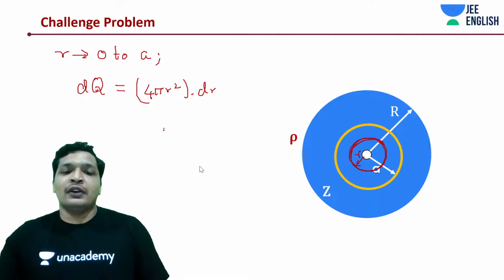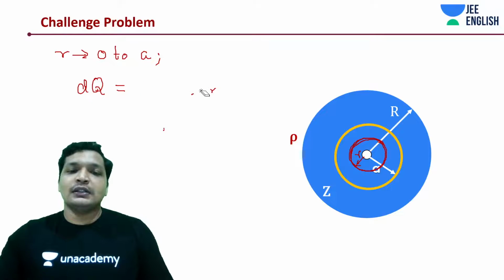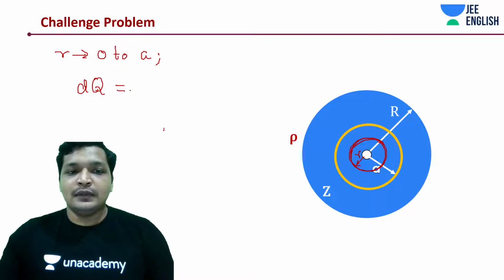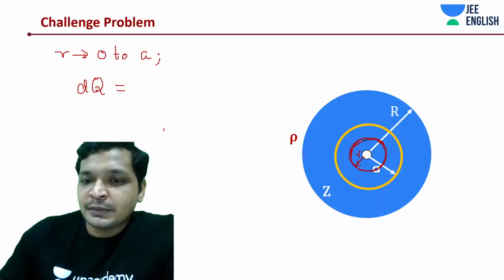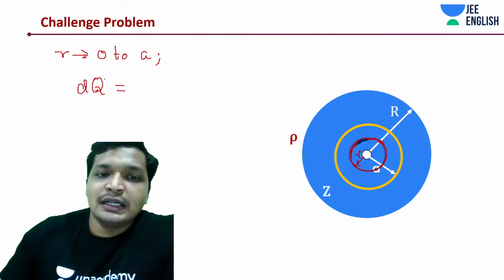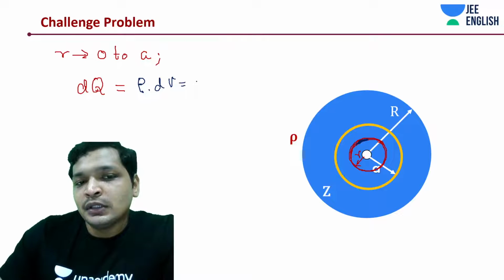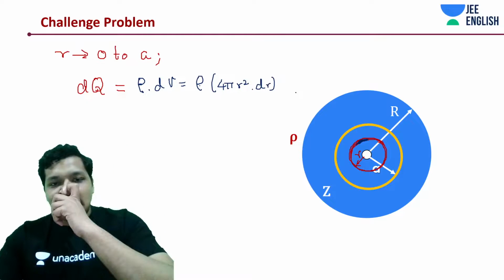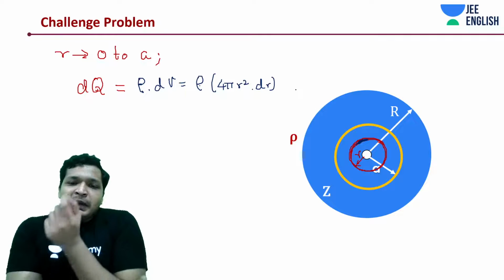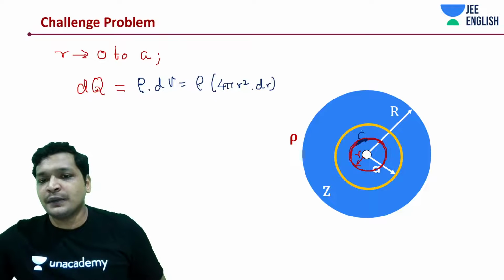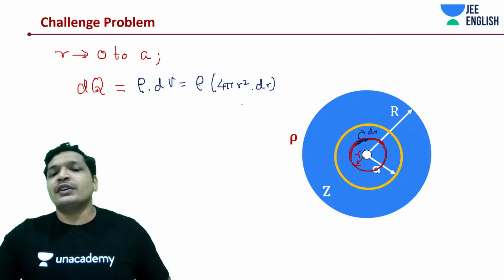Okay, what I meant to say is, if I'm trying to calculate the charge present on the shell, it is nothing but rho into dV volume. What is dV volume? dV volume is 4 pi r square dr. You know this thing, the shell has 4 pi r square surface area multiplied by a small thickness dr. If I say this is the dr, this thickness, 4 pi r square into dr is the volume.